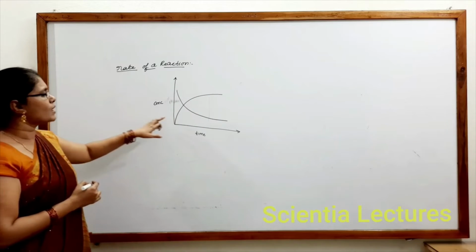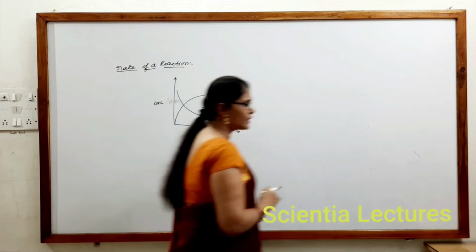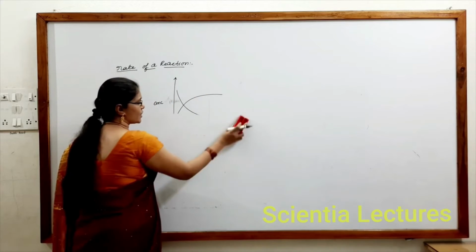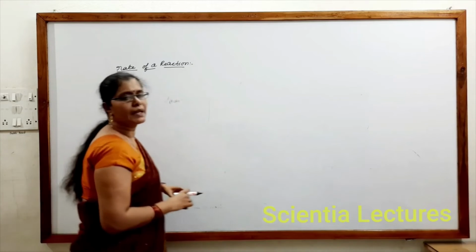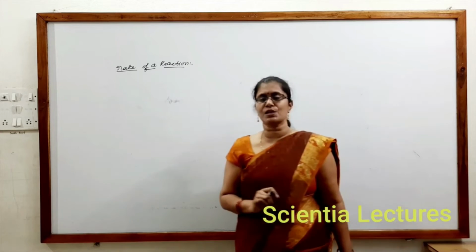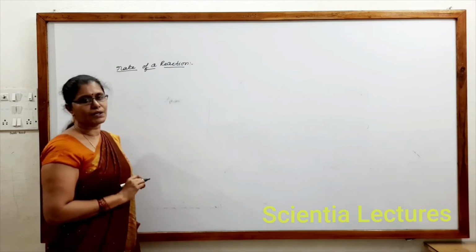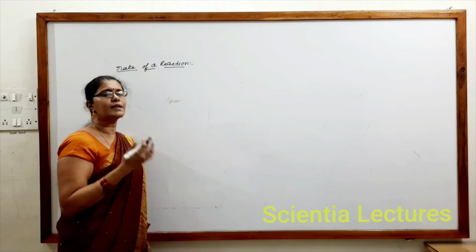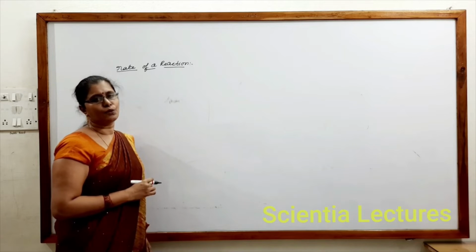So which implies concentration of reactants decreases with time, concentration of products increases with time. That is, rate is nothing but change in concentration of reactants or products per unit time. That is, change in concentration of participating species of a reaction per unit time will be called as rate of a reaction. Or else we can say decrease in concentration of reactants or increase in concentration of products per unit time is also termed as rate of a reaction.